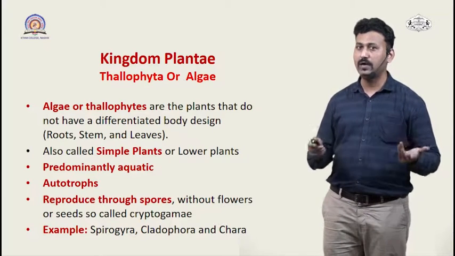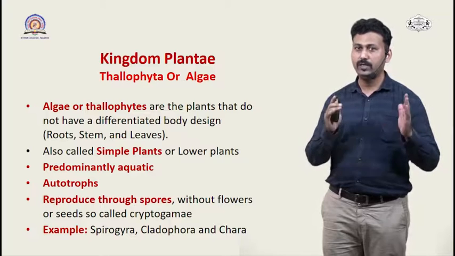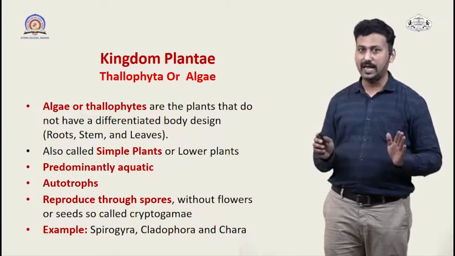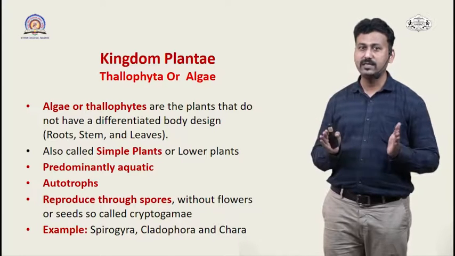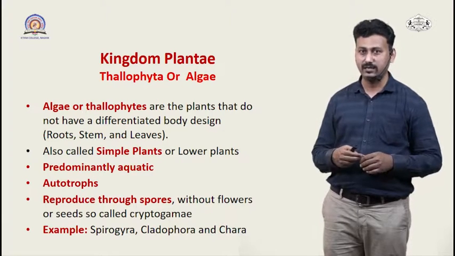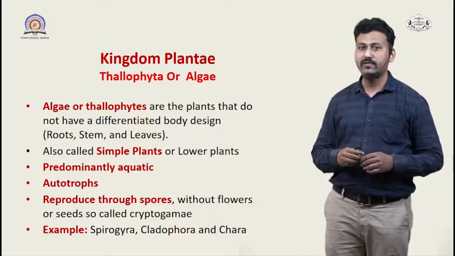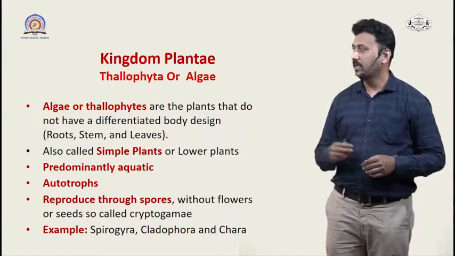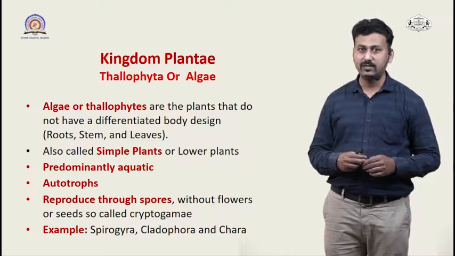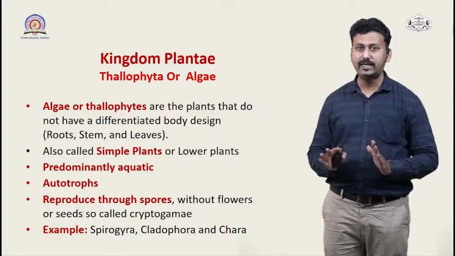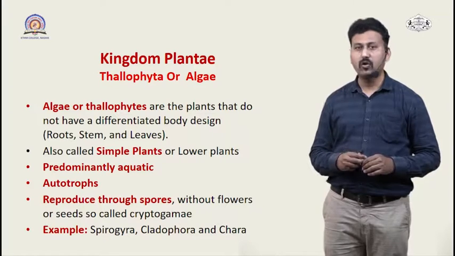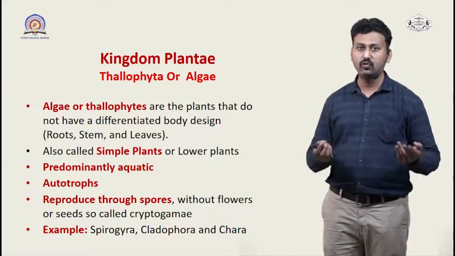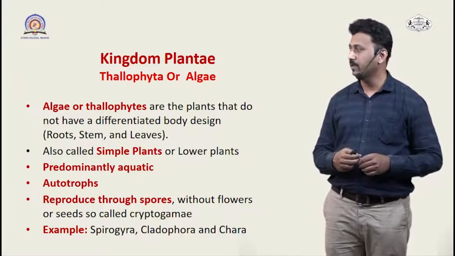So they do not have the peculiar parts of a typical plant like root, stem and leaves. So these are absent. They have a body structure which is called a thalloid structure. They are also referred to as simple plants or lower plants. Now they are predominantly aquatic. So their habitat is the aquatic areas and they are autotrophs. Basic characteristic, they can prepare their own food with the chlorophyll pigment and sunlight.